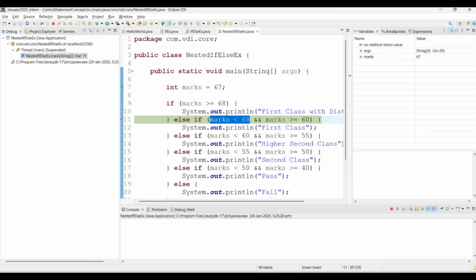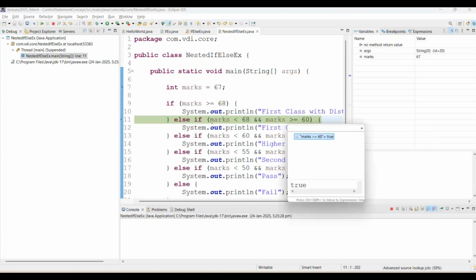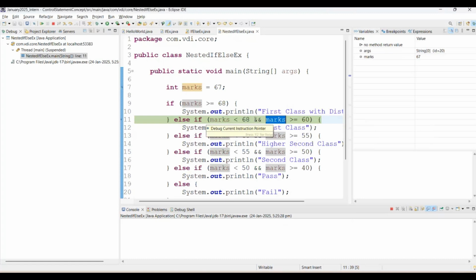And next, again marks is greater than or equal to 60, right? It means our 67 is greater than or equal to 60. It means this is also true. Once both are true, because we are using the AND operator here, both must be satisfied.